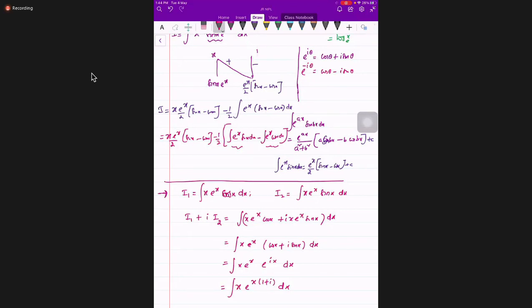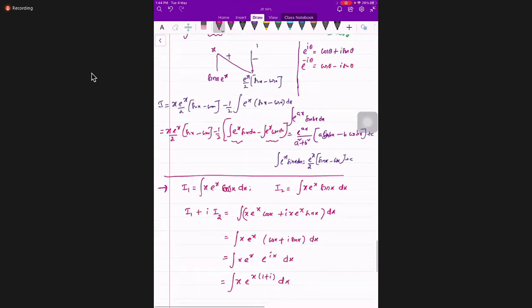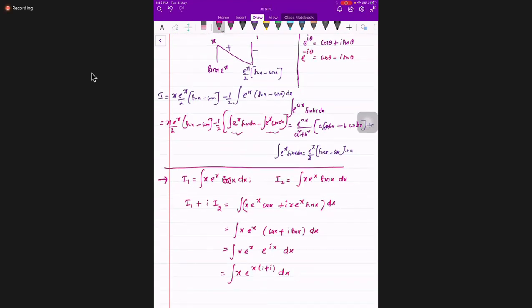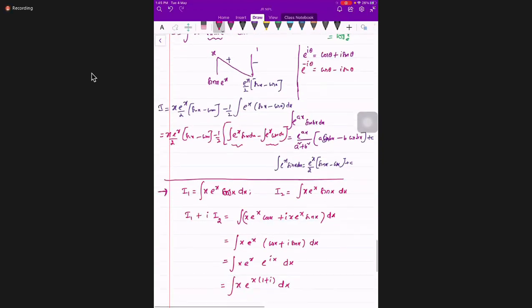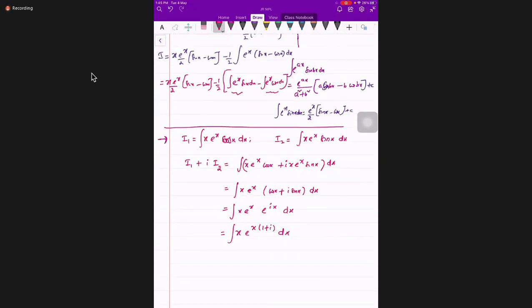So now your integral is what, I1 or I2? Your requirement. Tell me, what is it? I2. Your question, your requirement, I2, right? I2 means it's the imaginary part of this, no? Means I2 is the imaginary part of I1 plus i into I2, right?